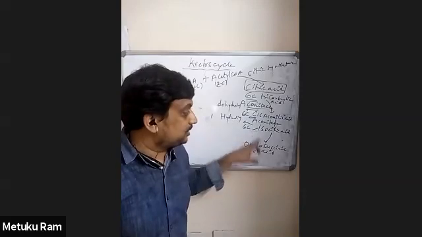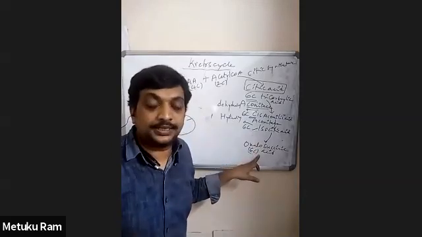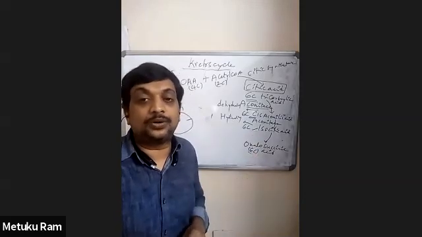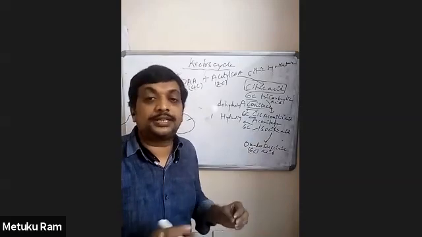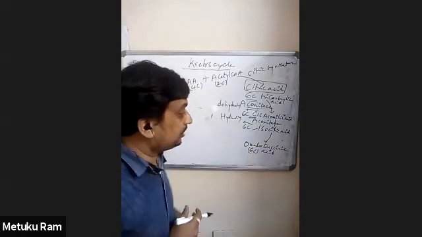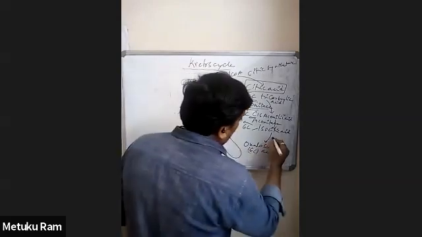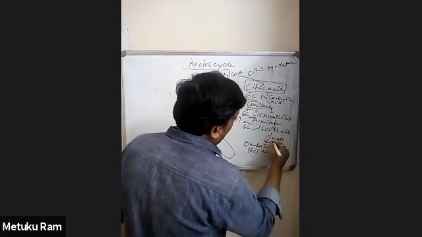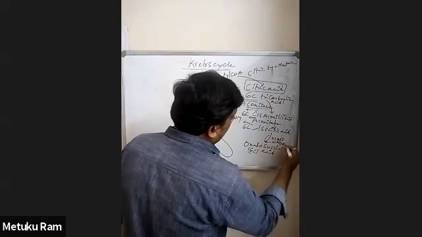But this isocitric acid is now converted into oxalosuccinic acid. This reaction is an example of an oxidation-reduction type of reaction. In this reaction, the NAD molecule is converted into NADH2.